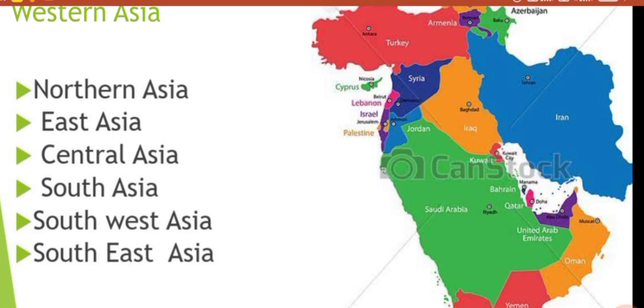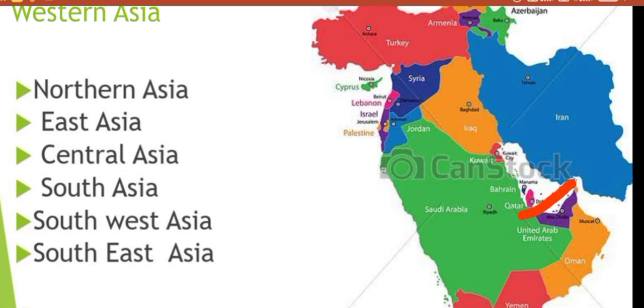And here are also some small countries. You can see here Kuwait, and here is Bahrain. Here is Kuwait, then Bahrain and Qatar. These are some countries.